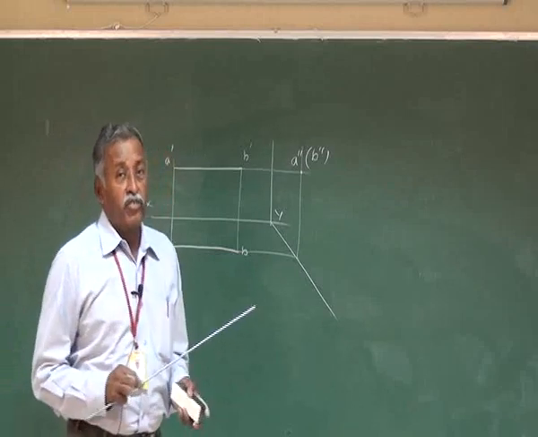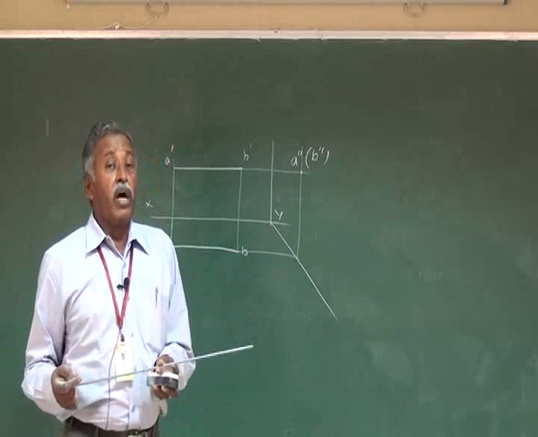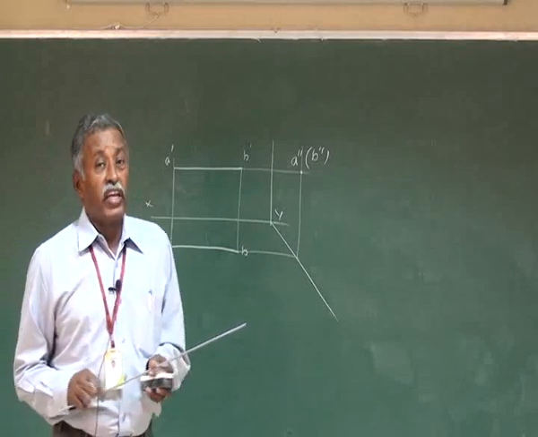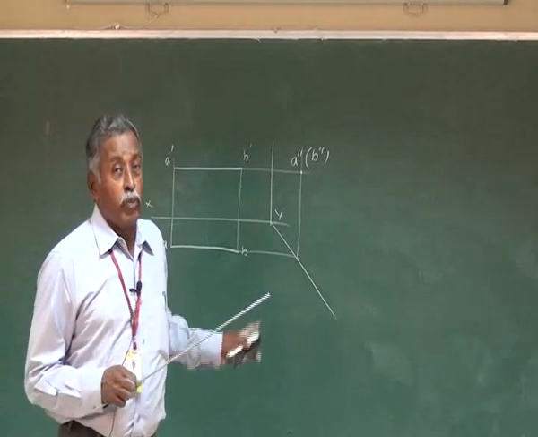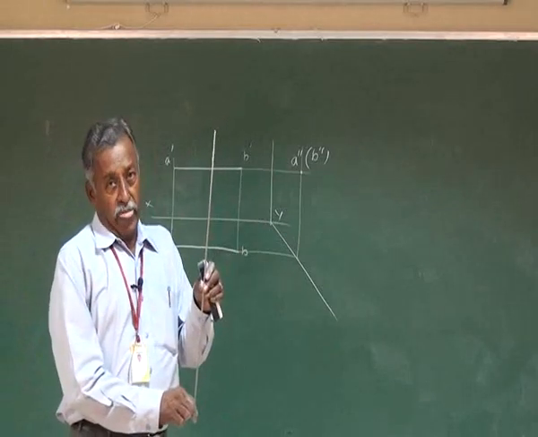The second condition is the straight line parallel to HP or VP and perpendicular to the other. First case, we will take the straight line parallel to VP, perpendicular to HP. Then the straight line will become like this.